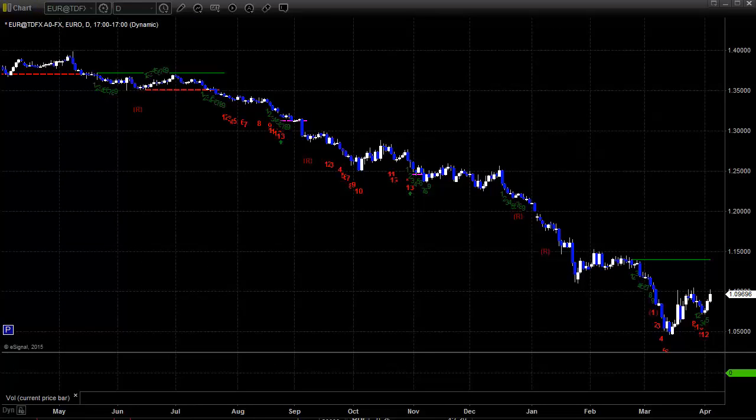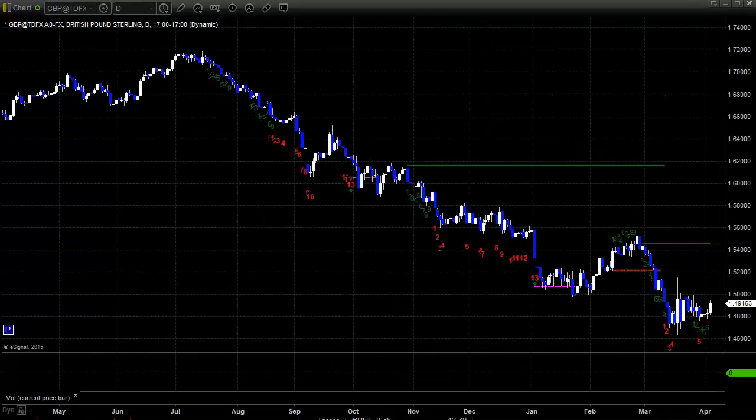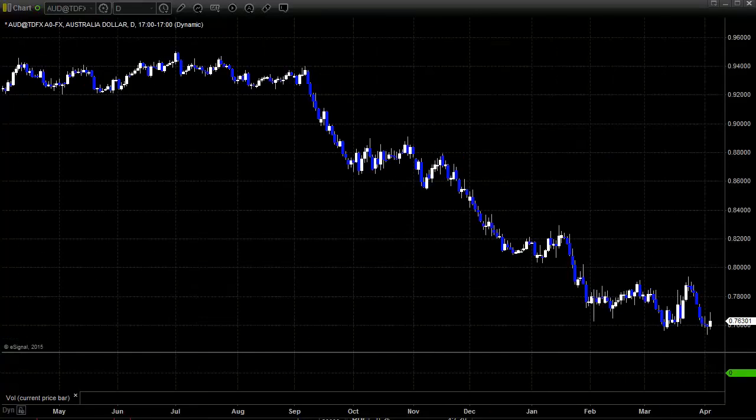Let's take a look at some of our key pairs that we like to trade. Euro dollar looks just like the inverse of the dollar index itself. Difference is if we get a couple of ticks down here for a day or two on the euro, we're going to get a 13 buy signal on the Seeker tool. Just keep that in mind. Here's a look at the pound dollar. Not quite the mirror image of the dollar index, but still generally doing the opposite of what the dollar does.